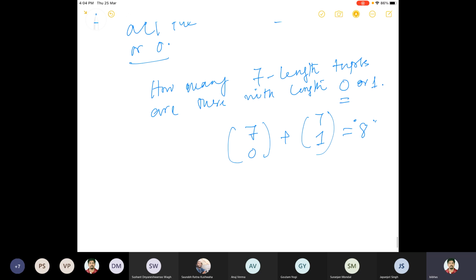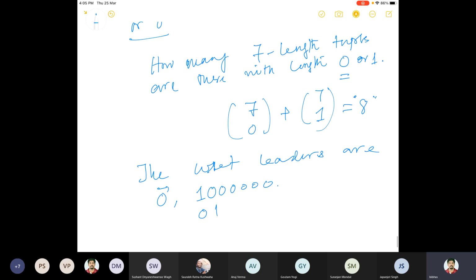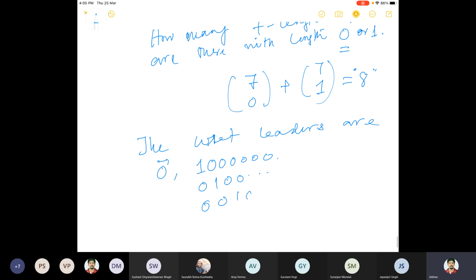Okay, so then the coset leaders are what? Coset leaders are the zero vector, and a 1 with everything else 0, across positions 1, 2, 3, 4, 5, 6, 7. Or you can just say the identity matrix: 0, 0, 0, 0, and so on, 0, 0, 1, 0. Each row of the identity matrix. So these are the leaders, which means you can correct these errors.